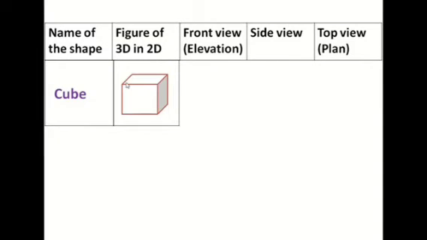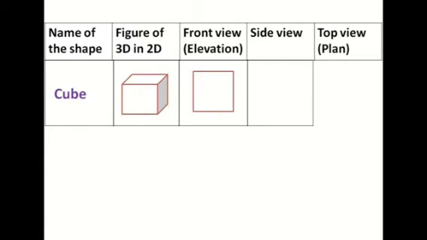You know, all the faces of a cube are squares. So if we try to find out the front view, it will be nothing but a square. So front view or elevation will be a square for a cube. If we look at the side of a cube, that is also a square. So we can draw a square for side view. If you look on the top, that is also a square. I hope you have understood. Now we'll go for another shape. So please work out with me.